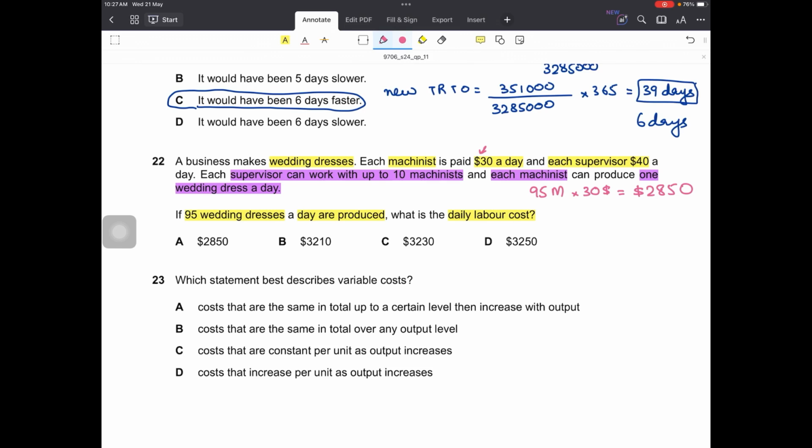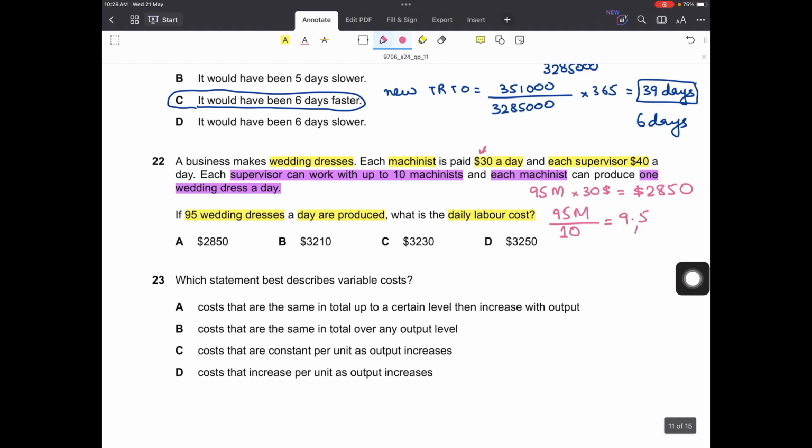Now the supervisors. How many supervisors would be required to supervise 95 machinists? One supervisor can supervise 10 machinists. So for 95 machinists, that would be 9.5.